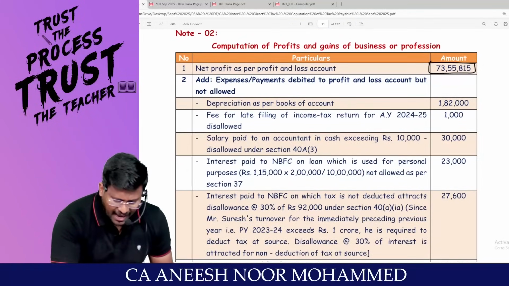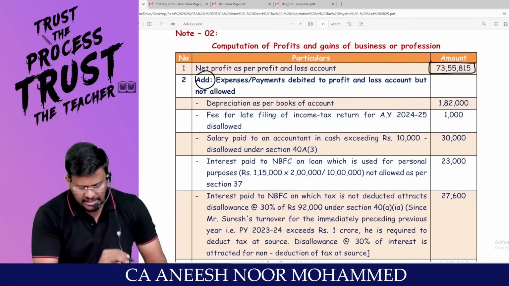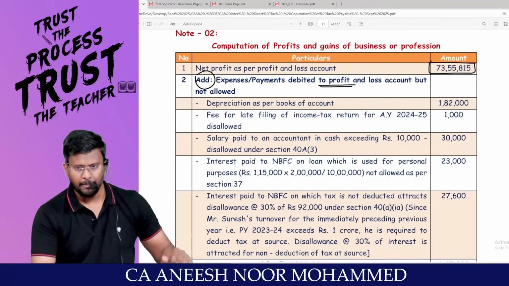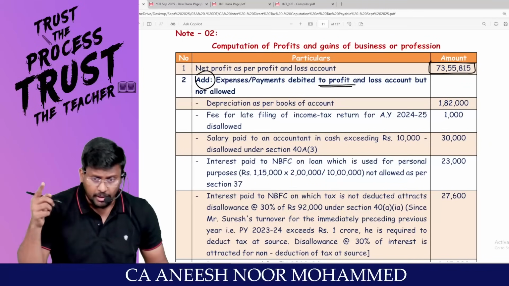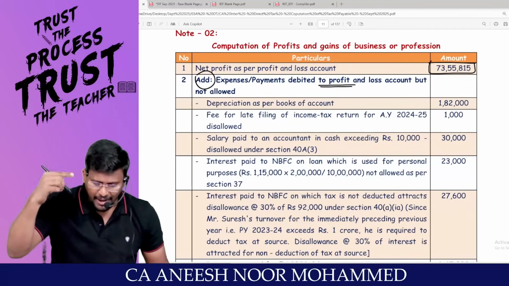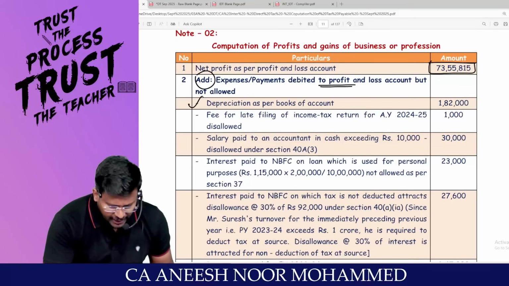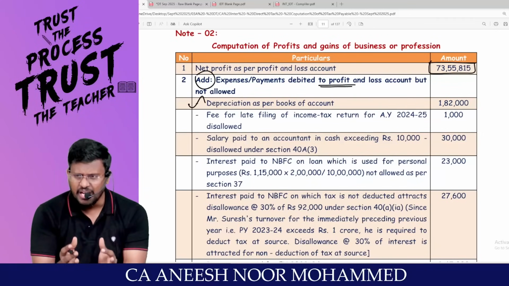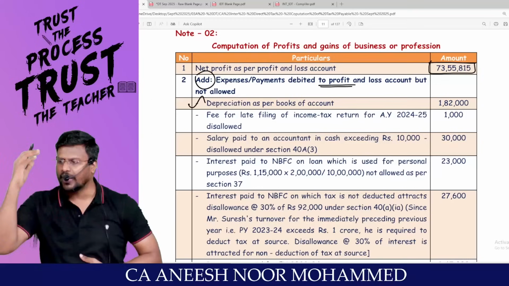So add expenses or payments debited to P&L account but not allowed. These items are all debited to P&L account but should not be debited, and should be added back. Sir, depreciation as per books. Because as per books, I would have provided depreciation as per the straight line method.